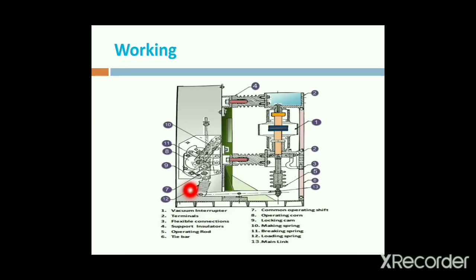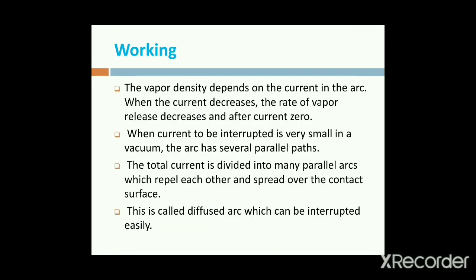The loading spring, breaking spring and main links, and also tie bars, operating corner, operating shaft, all the parts are related to the mechanical operation. By using this mechanical operation, we control the movement of the moving contact. These are all the mechanical operating parts. Okay, these are the basic parts in the vacuum circuit breaker.